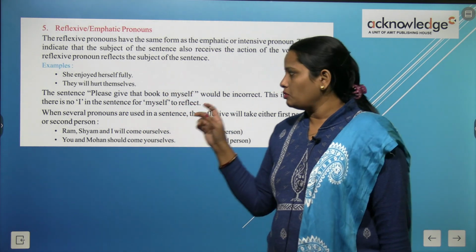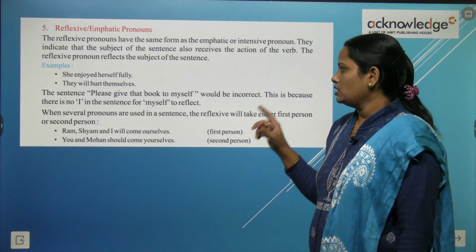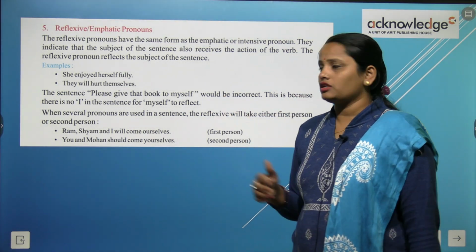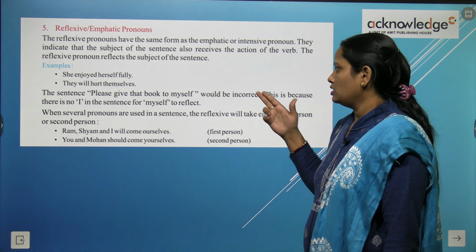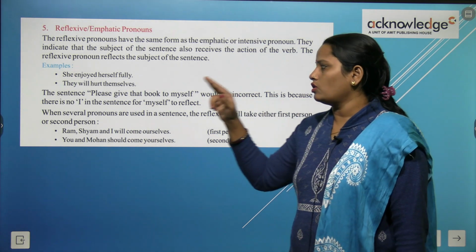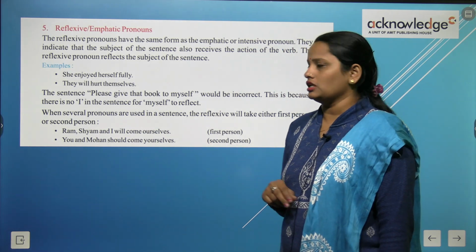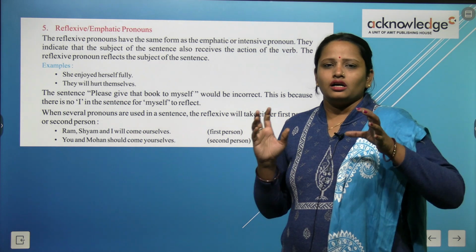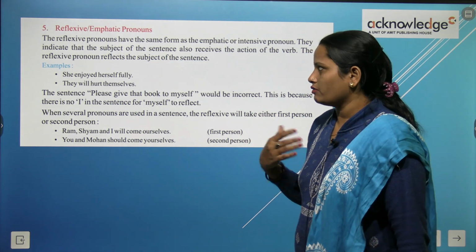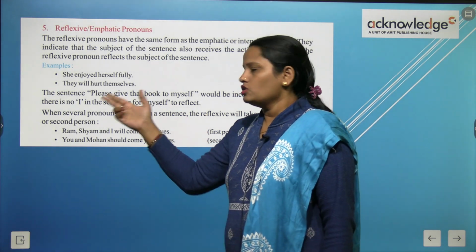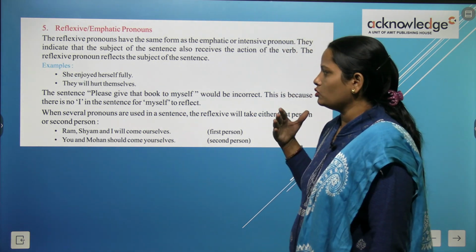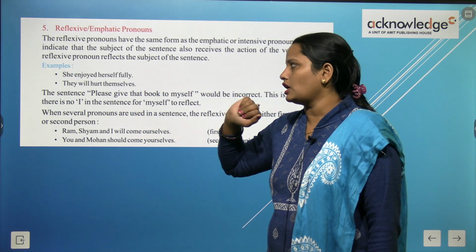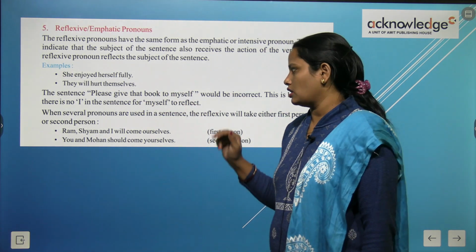Now the sentence please give that book to myself would be incorrect. अगर हम ये लिखते हैं कि please give that book to myself, it would be incorrect. This is because there is no I in the sentence for myself. So reflexive pronoun का main काम होता है pronoun को reflex करना, उसका reflection आप कह सकते हो दिखाना. So अगर यहाँ पे I रहता तो ही हम उसको reflex करके myself कर सकते हैं. जैसे यहाँ पे she को हमने herself कर दिया and they को themselves कर दिया.